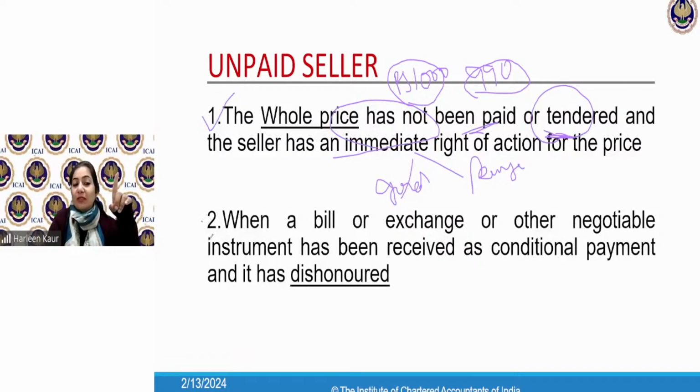Now the second one is very, very interesting. Where the bill of exchange or promissory note or any other negotiable instrument has been received as a conditional payment and it has got dishonored. So here, whole of the price was the main line. Here the dishonoring of the bill is the main line. Now what is the meaning of this line, ma'am?